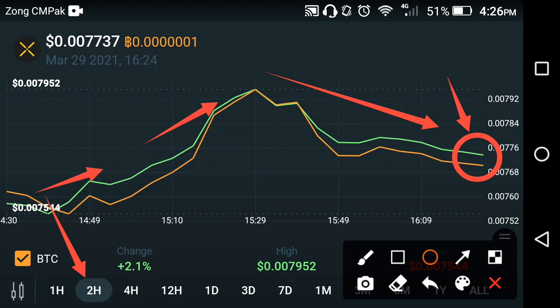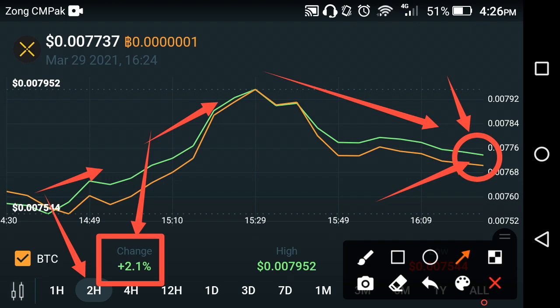I'm not saying anything about what the future holds, whether Pundi X goes up or down. I'm telling you about the current situation of Pundi X. The Pundi X is currently falling down. The dumping time of Pundi X starts now. As you can see here, the change is positive because the previous hours, the previous day, the previous 4 hours, 12 hours, they are jumping upward. That is why the price is positive.